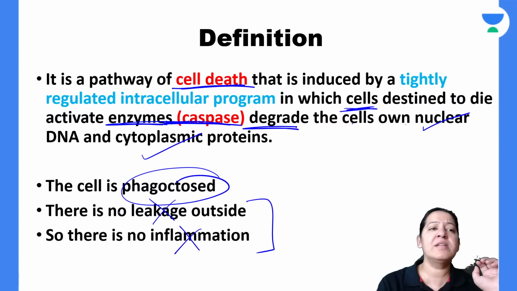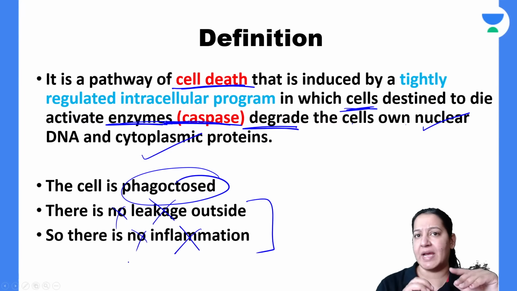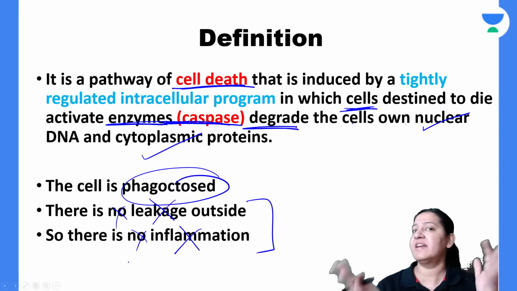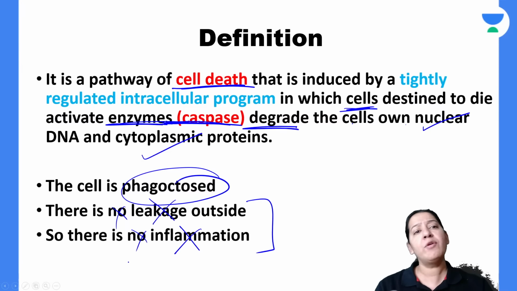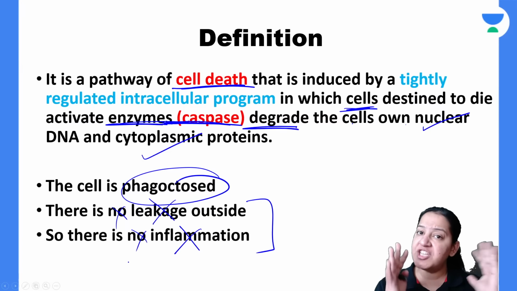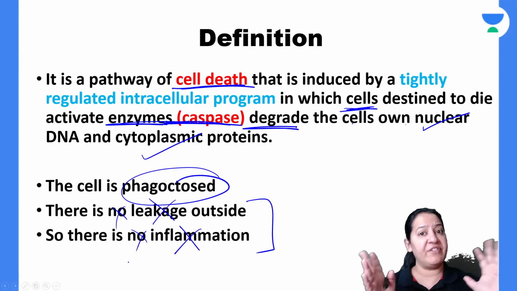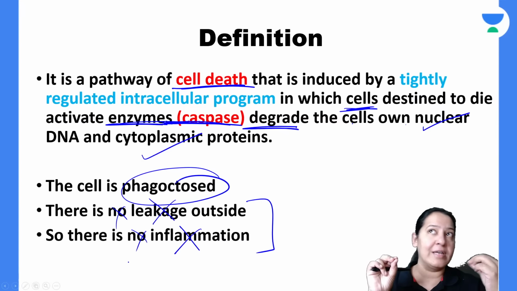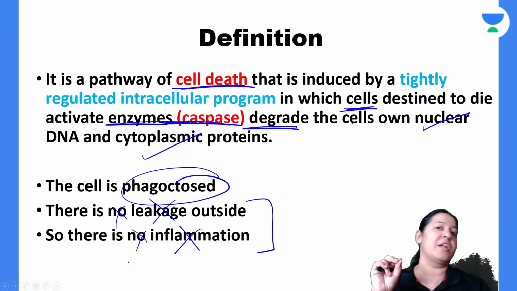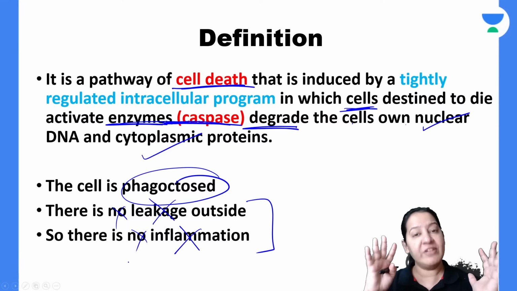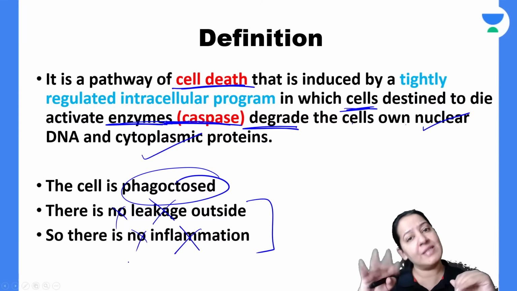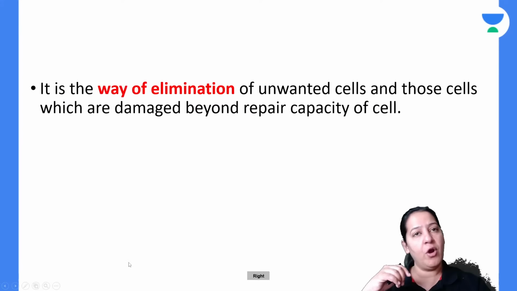You will ask, ma'am, if there is no leakage, no inflammation, why are you mentioning it? It is a negative finding, it is absent. So why mention it? Because these two points differentiate apoptosis from necrosis. So in the definition, it is very important to write that leakage and inflammation are absent in apoptosis. In contrast, in necrosis, these two are present. Have you got it? Give me a thumbs up.